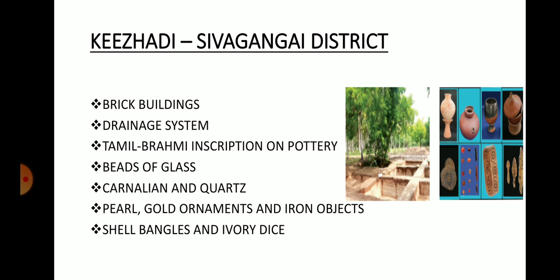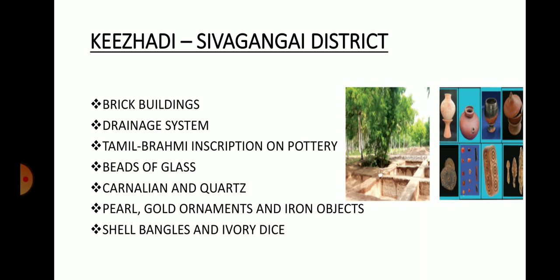And also the Archaeological Survey of India, ASI, when they did research and made radiocarbon dating, identified that these materials belong to 200 BC, that is a very ancient period. And also there were Roman artifacts found in this place.